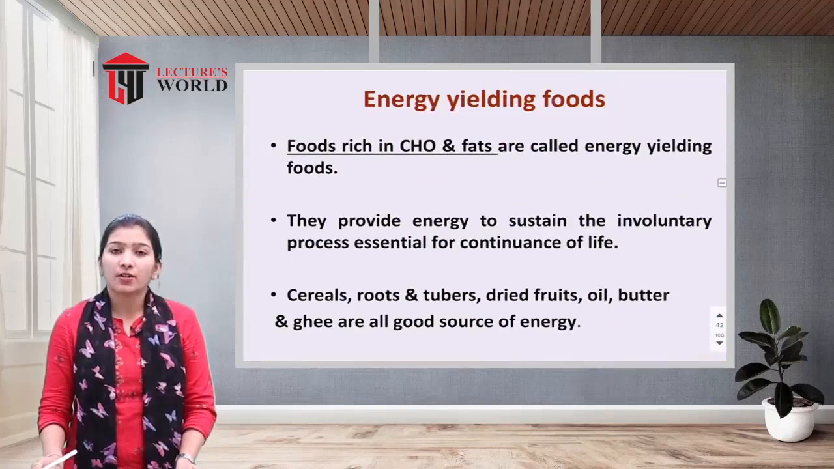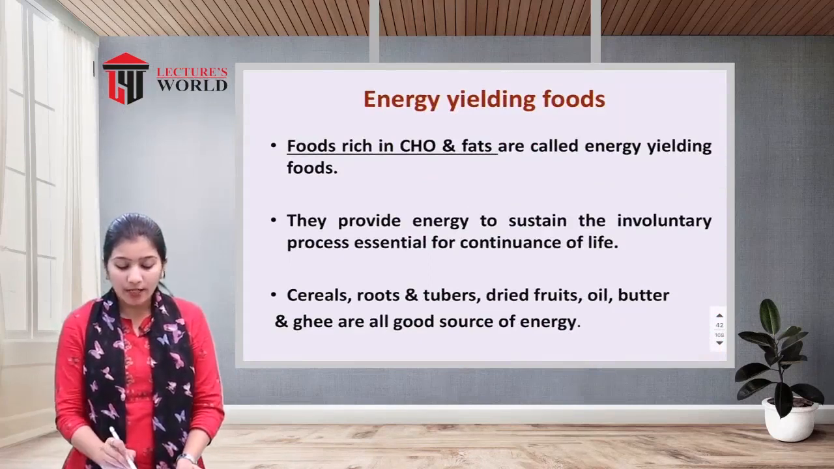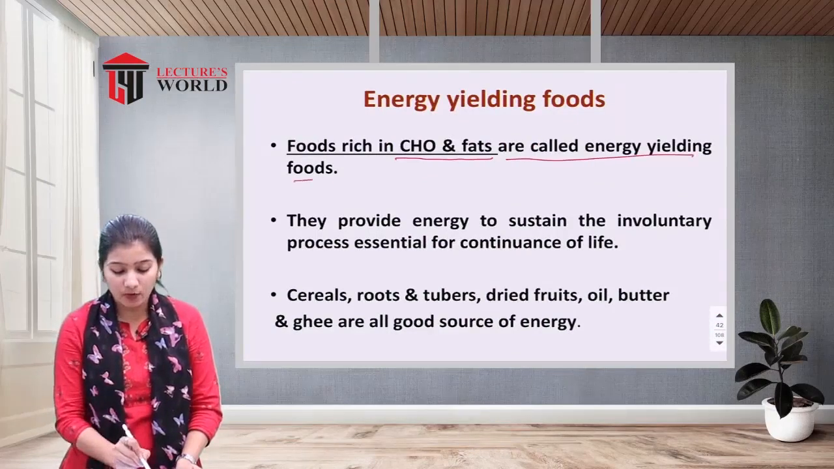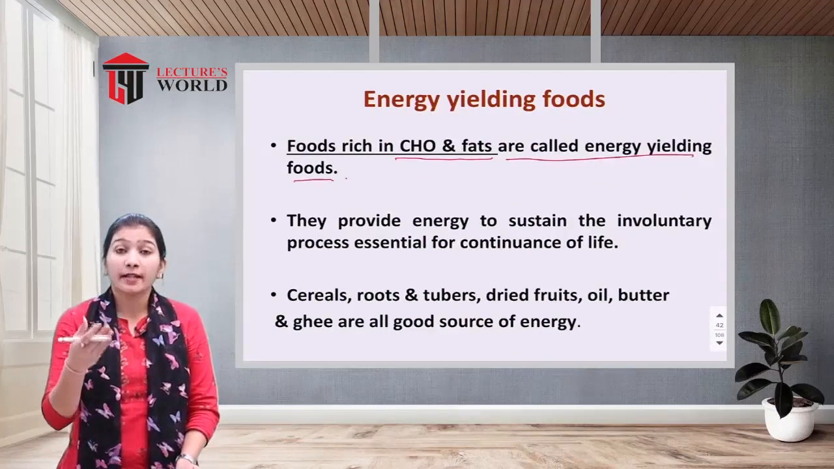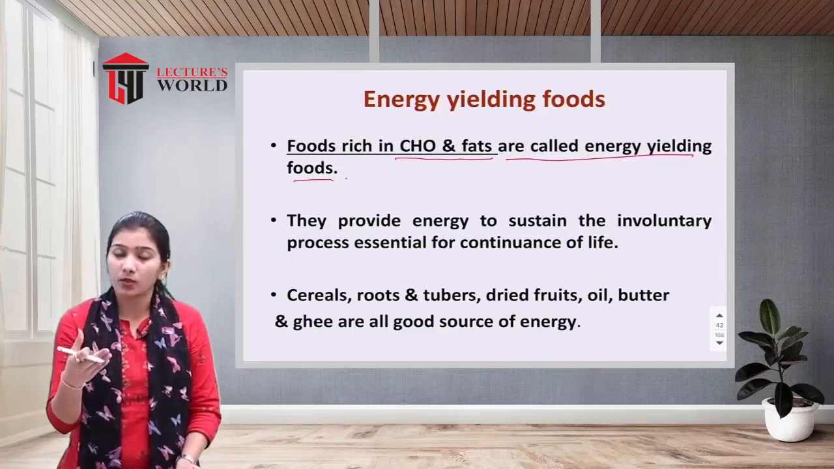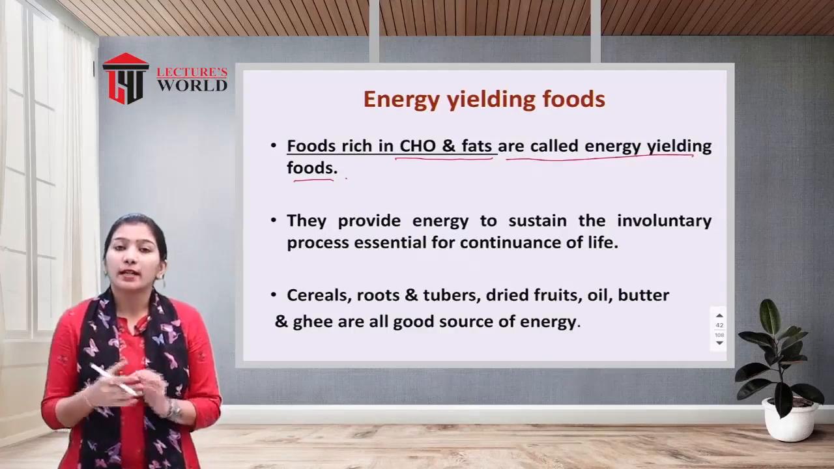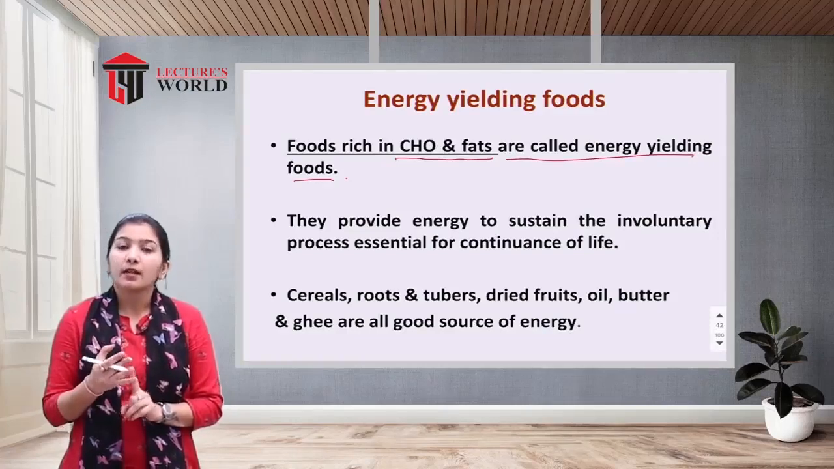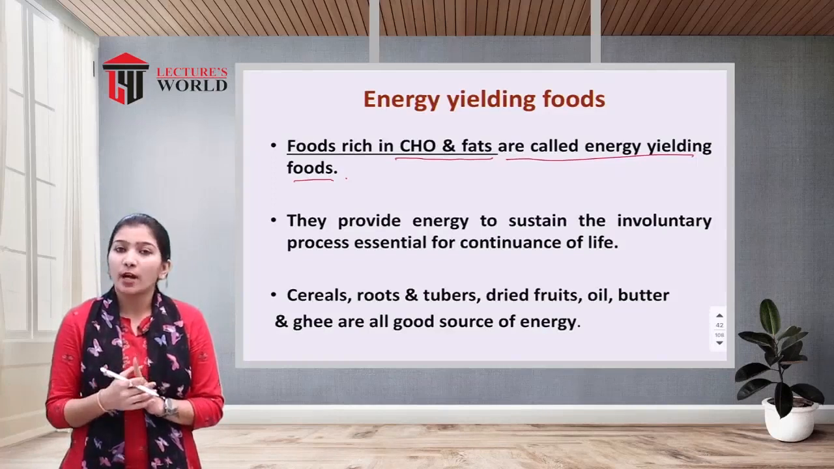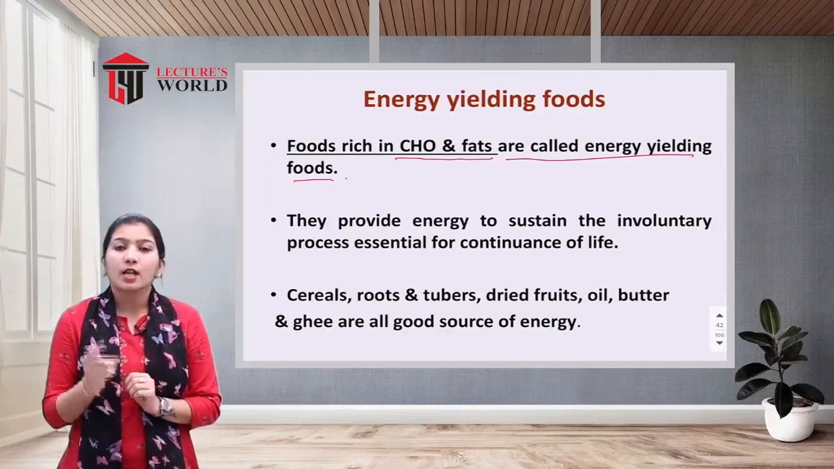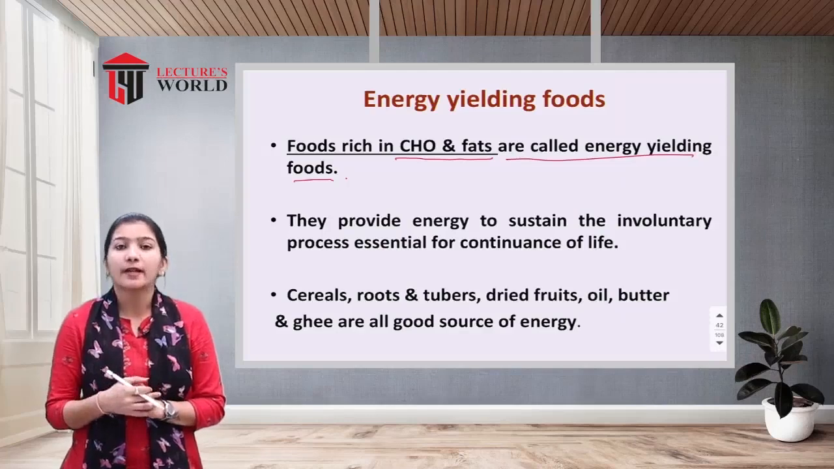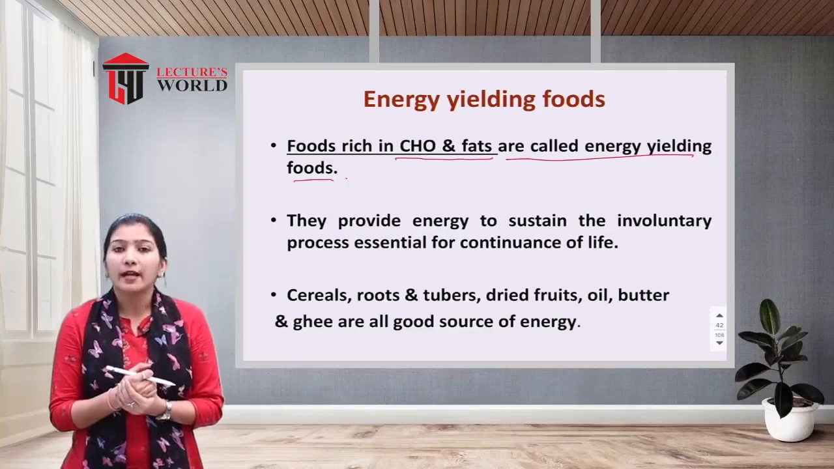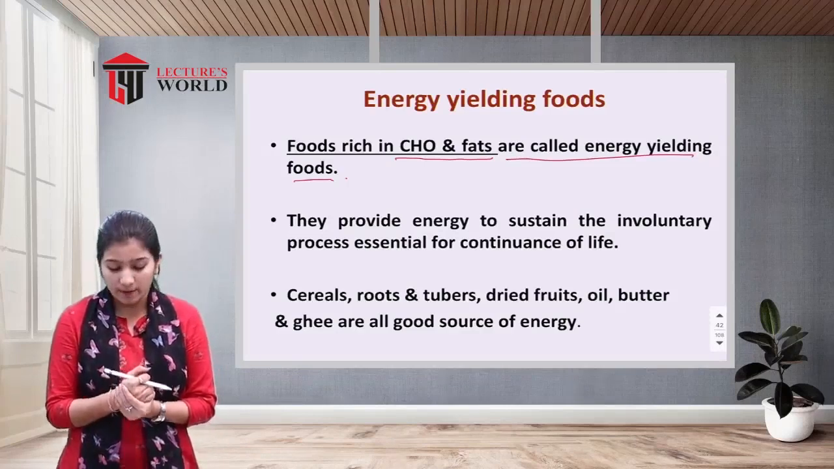So first one is the energy yielding food. Foods rich in carbohydrate and fats are called energy yielding foods. As we have discussed, energy yielding food means energy providing foods. From which food are we getting the maximum amount of energy? That is carbohydrate and fat. If you eat 1 gram of carbohydrate, you will get 4 kilocalories. If you are having 1 gram of fat, you will get 9 kilocalories. So from carbohydrate and from fat, you will get the maximum amount of energy.